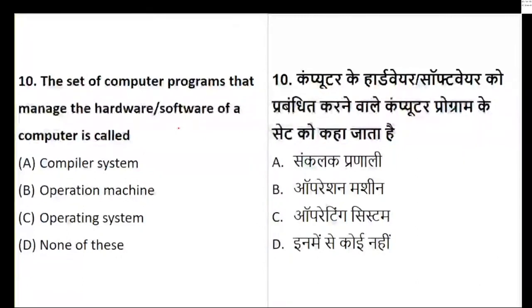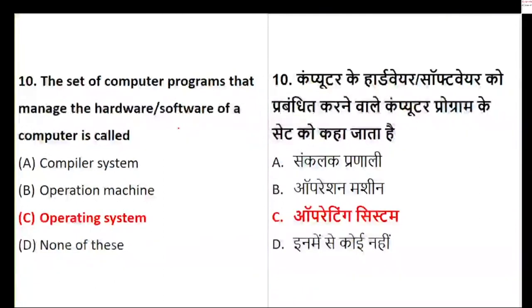Okay, time limit is about to end. I'll come to the right answer also. Yes, so let's see, the time has stopped. Let's see the answer. Okay, so it is basically a very easy question. It is operating system. You should definitely get the right answer within the time limit. Yes, many of you have answered it well within the time limit.